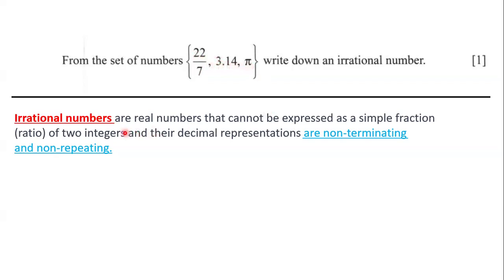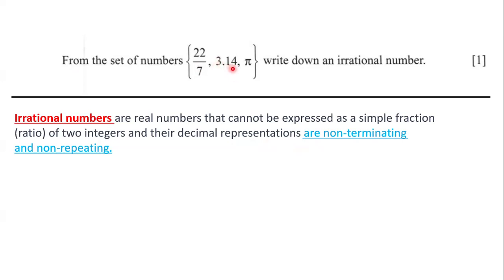What else do they say? Speaking about irrational numbers, they can be expressed as decimals, right? And their decimal representations are non-terminating and non-repeating, which means that the decimal representation of an irrational number does not end. They are non-terminating. So if we have a decimal that is finite, that ends, we definitely know that it's not irrational, because if it was irrational, it would never end.